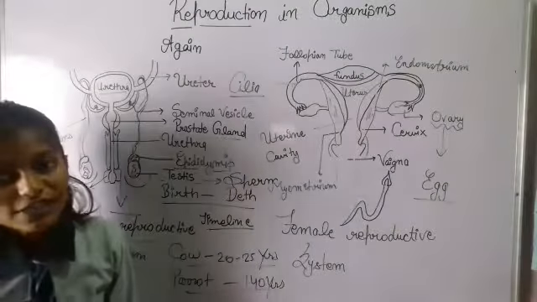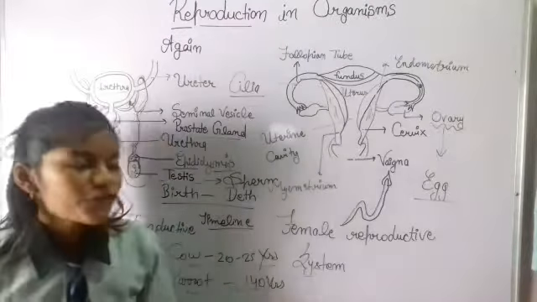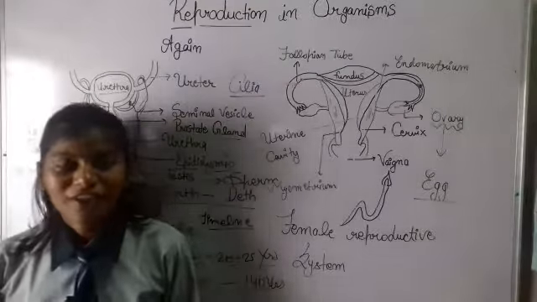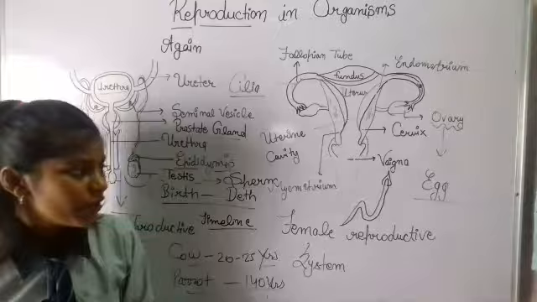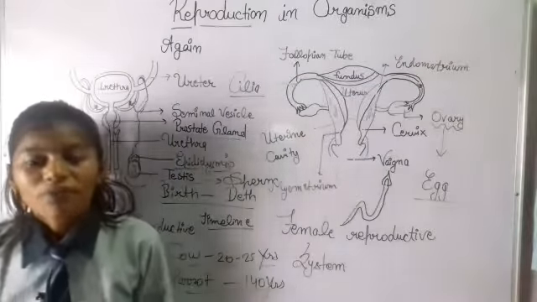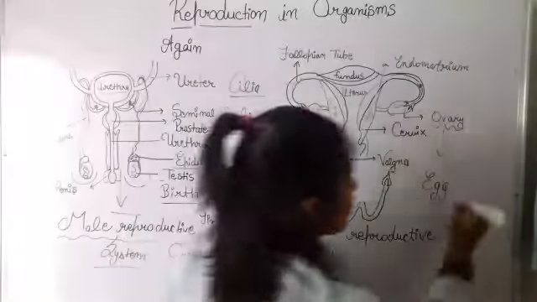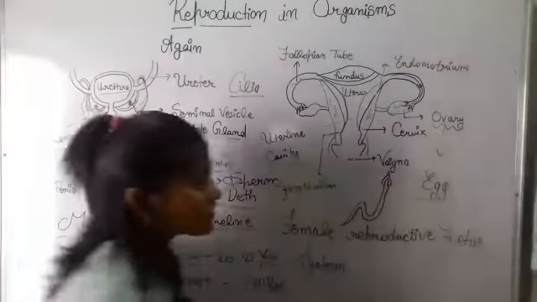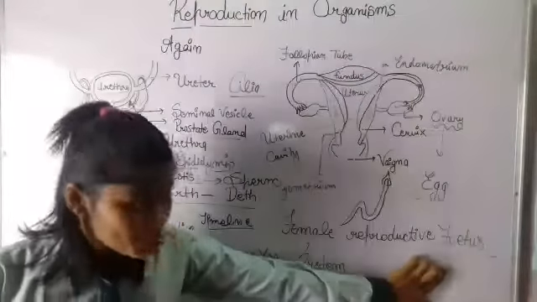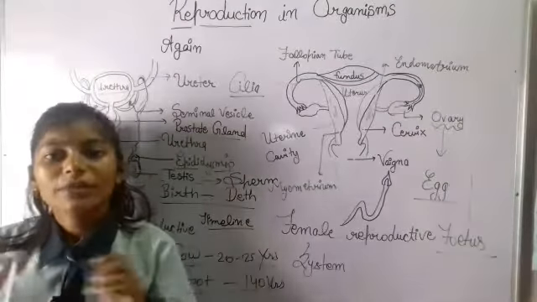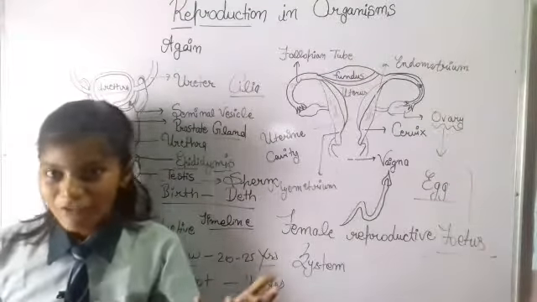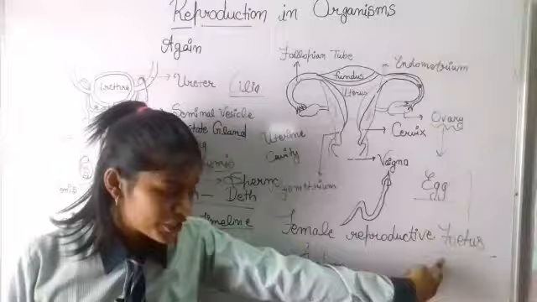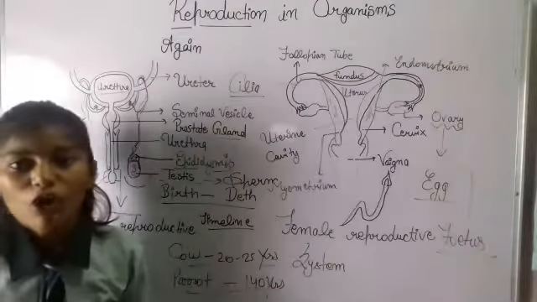Now what happens? First the egg is produced, then the egg develops for a few weeks. It is called the zygote, the zygote formation. Then it develops more, and it is called the embryo. Then when it develops more, it's called the fetus. This is the stage of a baby, the offspring, in which all the parts of the body are identifiable, meaning this is the hand, this is the mouth, and all the parts of the body we can figure out. This stage is called the fetus. Now this is the stage of the egg.